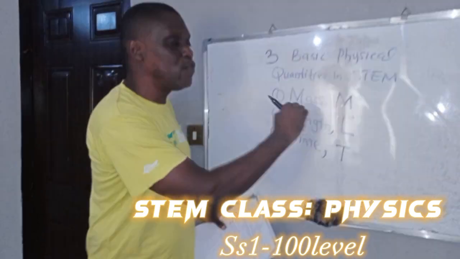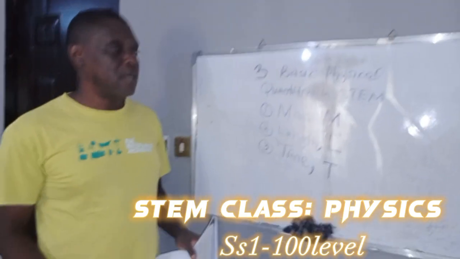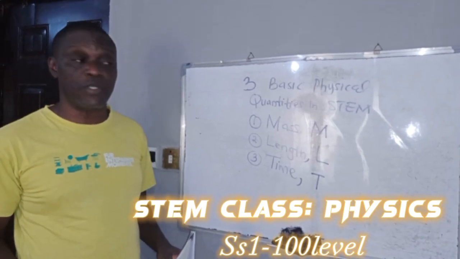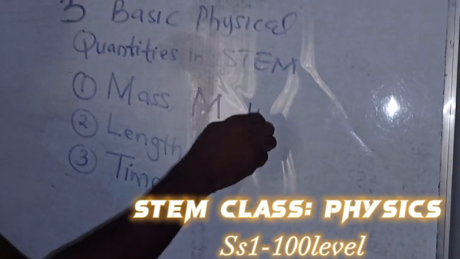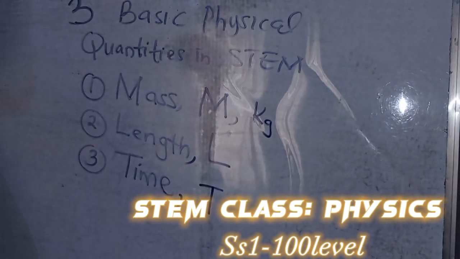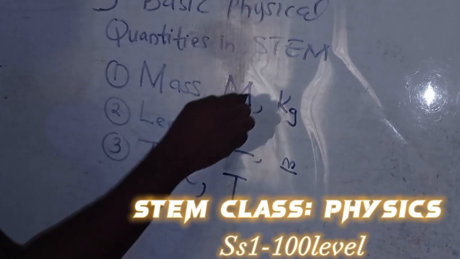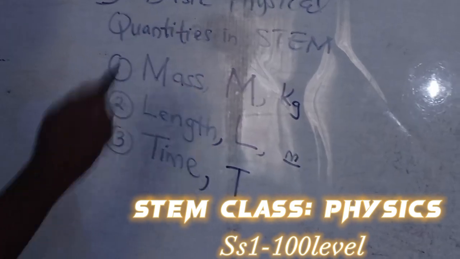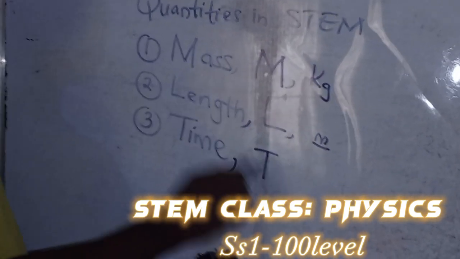There is also a unit of measure for each of these three quantities. For mass, it is kilogram, capital K, small g. For length, meter, small letter m. Mind you, it's different from capital letter M, which is the symbol or dimension for mass. Dimension for length is capital letter L, and dimension for time is capital letter T.